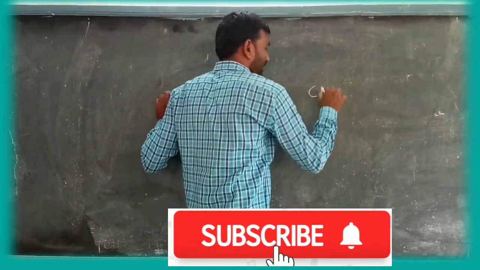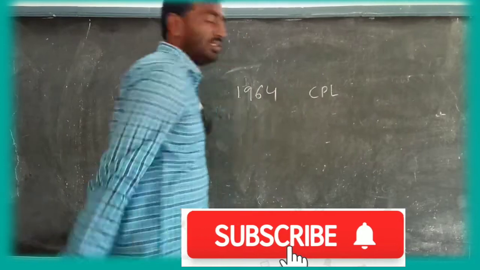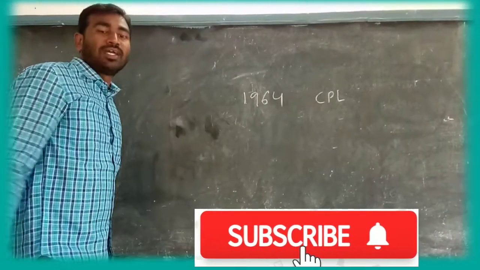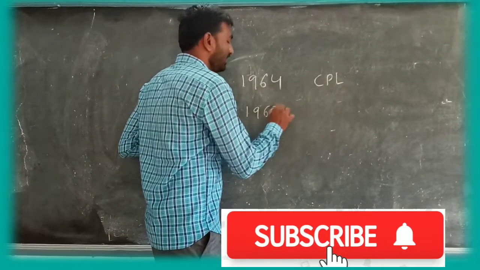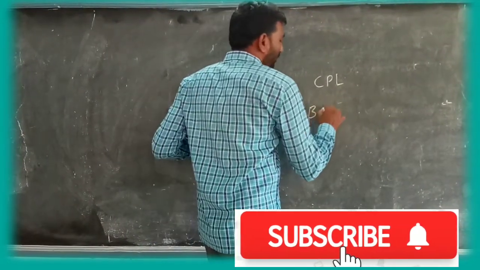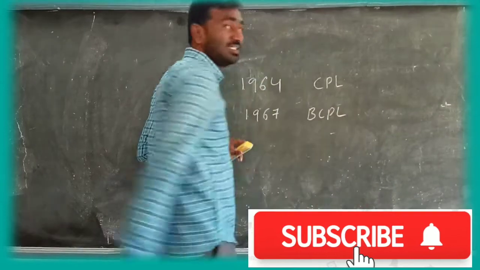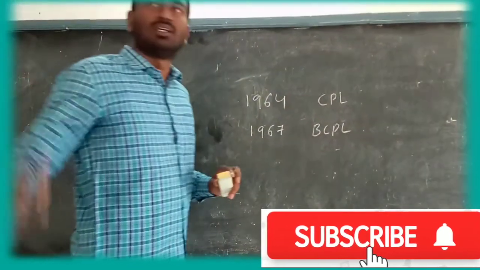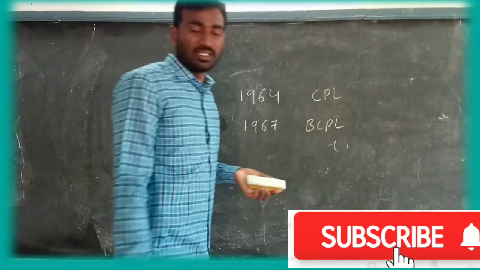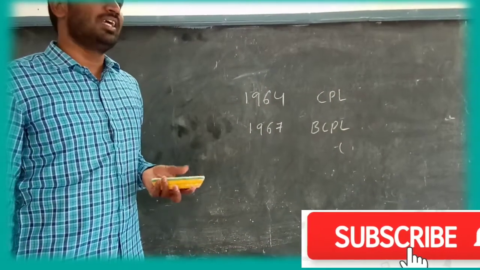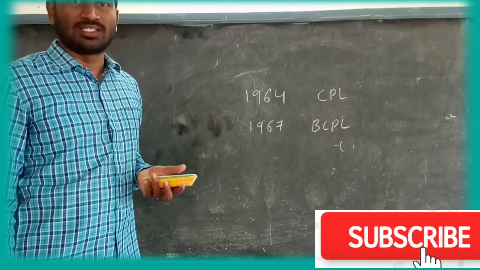In 1964, CPL, which means Combined Programming Language. In 1967, BCPL, Basic Combined Programming Language, developed by Martin Richards.